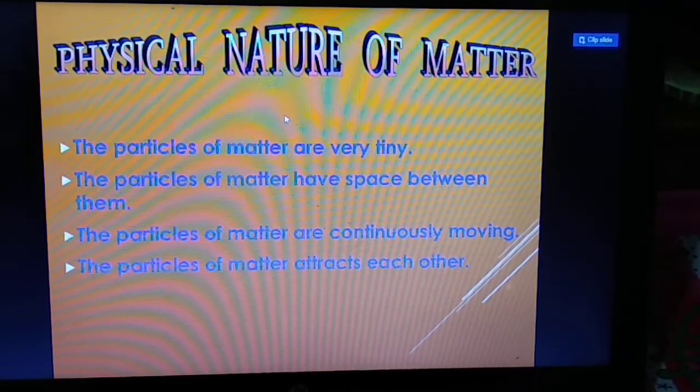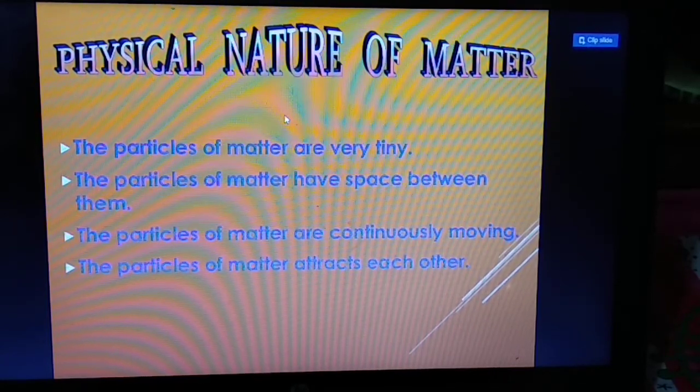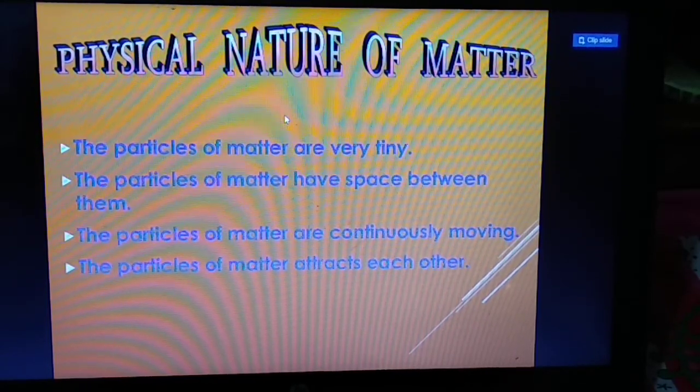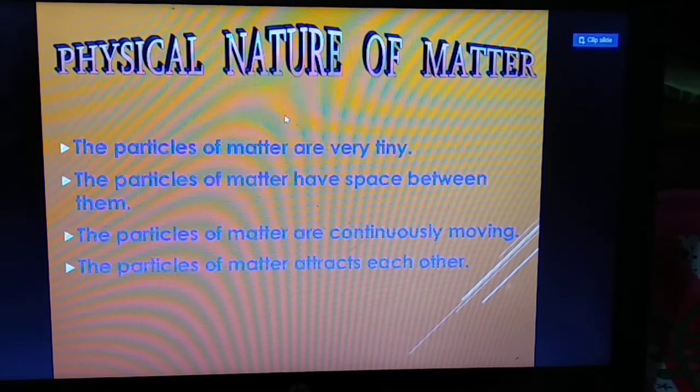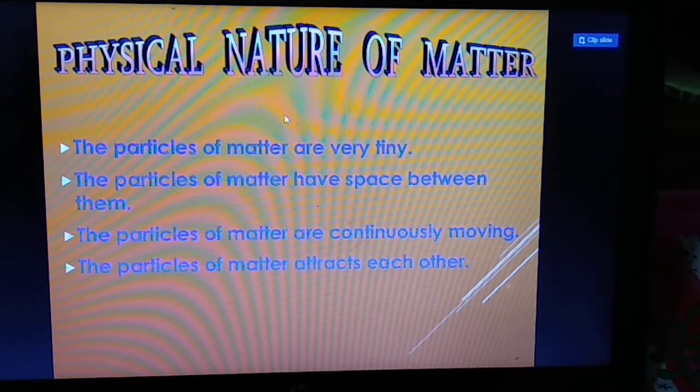So first, particles of matter are very tiny. The particles have space between them, that is their interparticle distance. They are continuously moving, and there is attraction between the particles of matter.